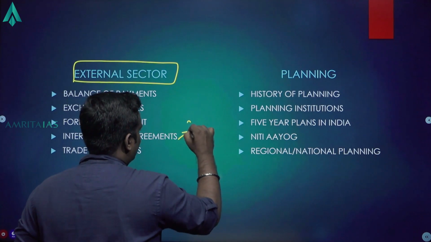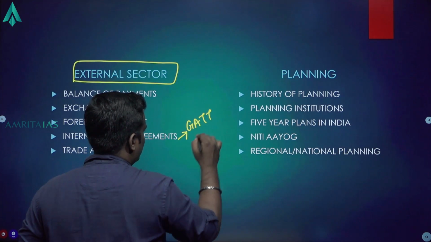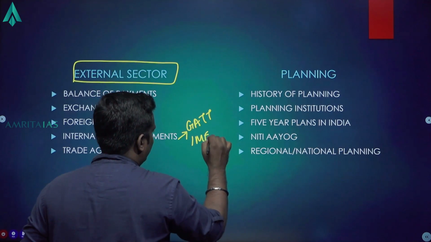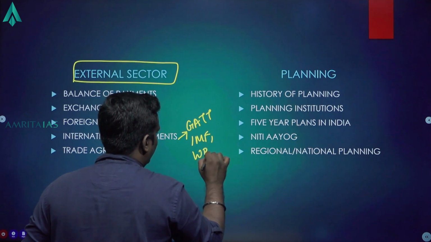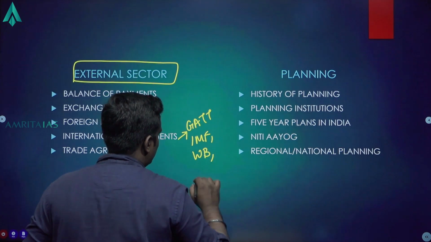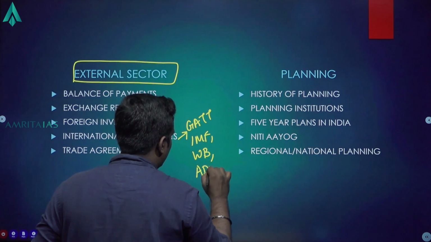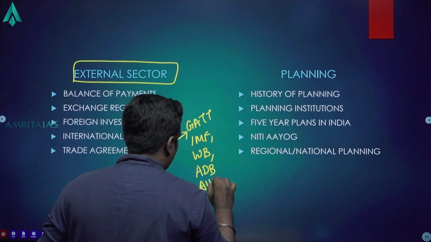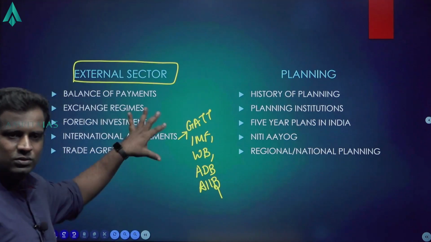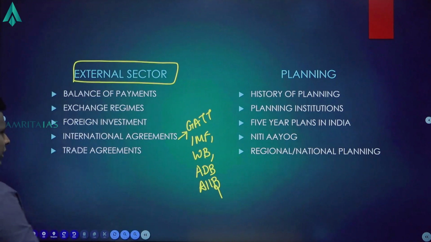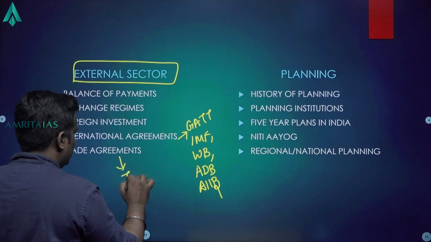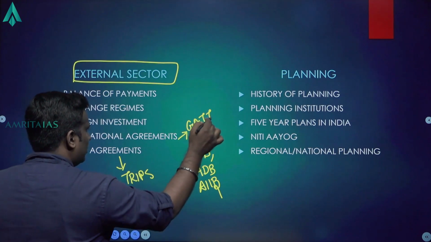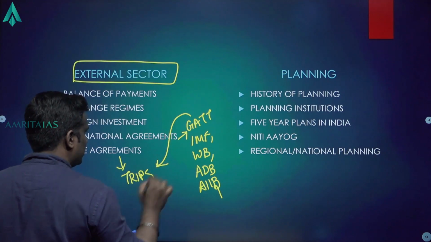This international agreements topic talks about the IMF, Bretton Woods institutions, World Bank, ADB, AIIB. All these things will come under international agreements. Trade agreements, this GATT all comes under trade agreements, not here.